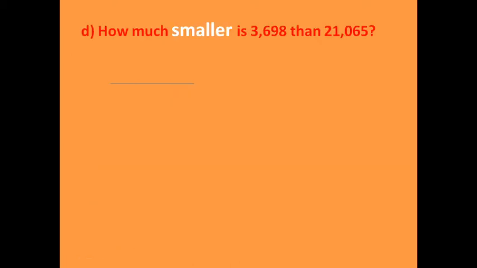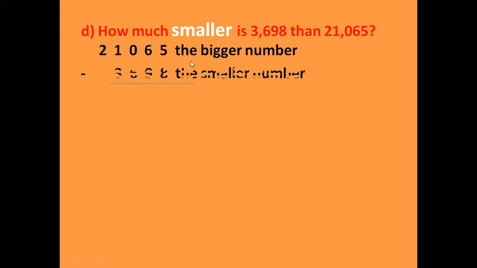Now here D, how much smaller is this number than that one? So if you hear "how much smaller is this number than that number", what we will do, girls, we will subtract also to know how much this number is smaller than that number. When we start to subtract, we put the bigger number first, and we subtract the smaller number. Now we start subtract. 8, we cannot take 8 from 5, so we borrow 1 from 6. 6 becomes 5, and this 5 becomes 15. Now subtract 8 from 15.